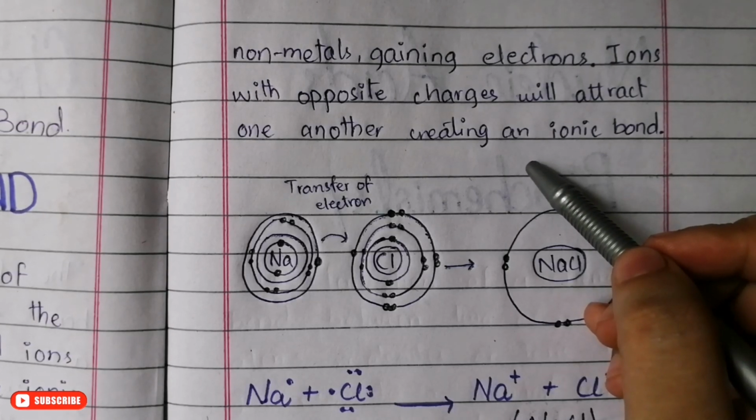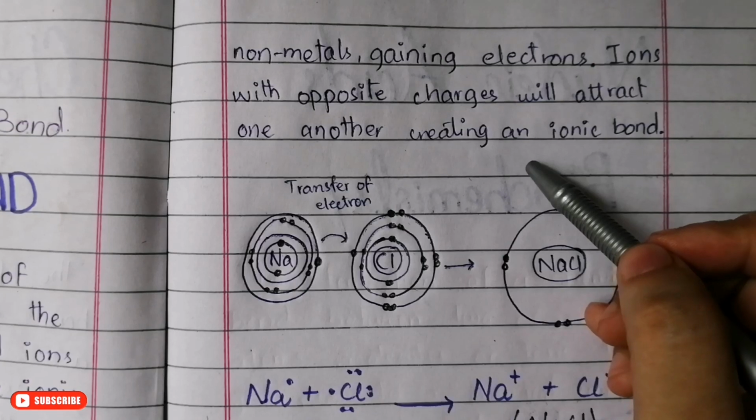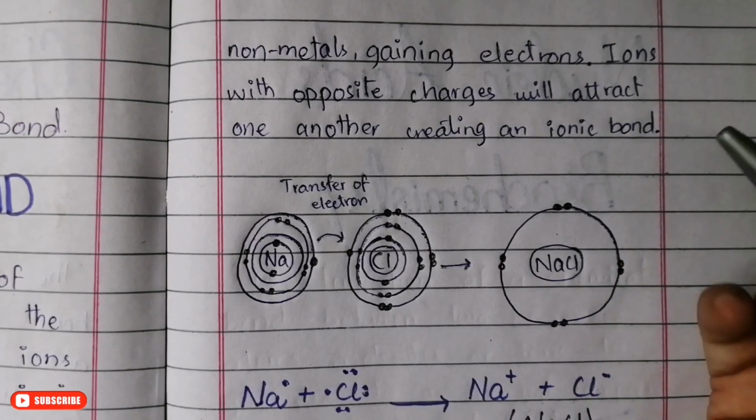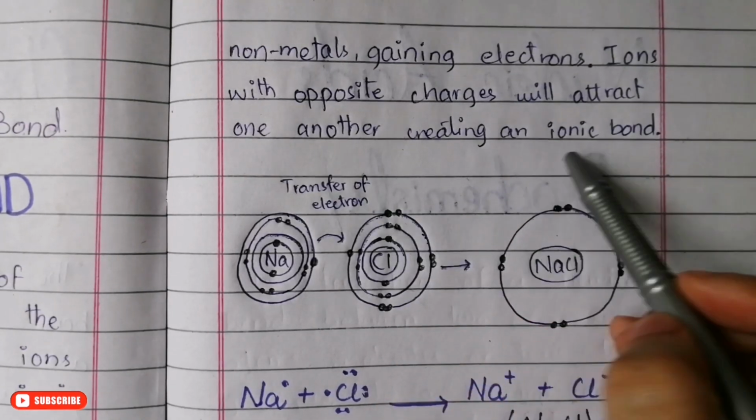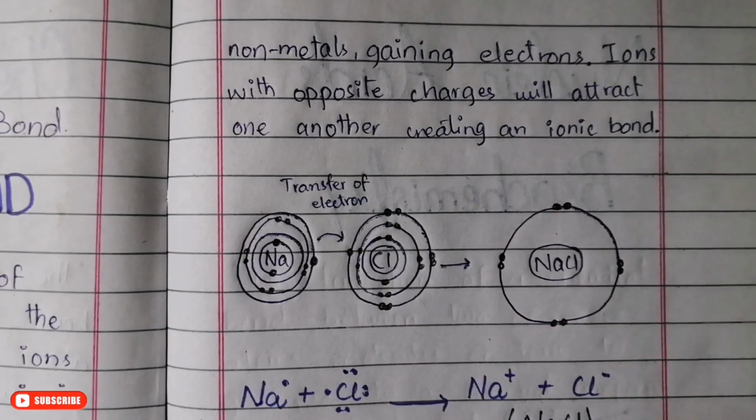So in this way one atom loses and the other atom receives an electron, and they both become stable in their own states. Oppositely charged ions will attract one another, creating an ionic bond. So this is how an ionic bond is formed.